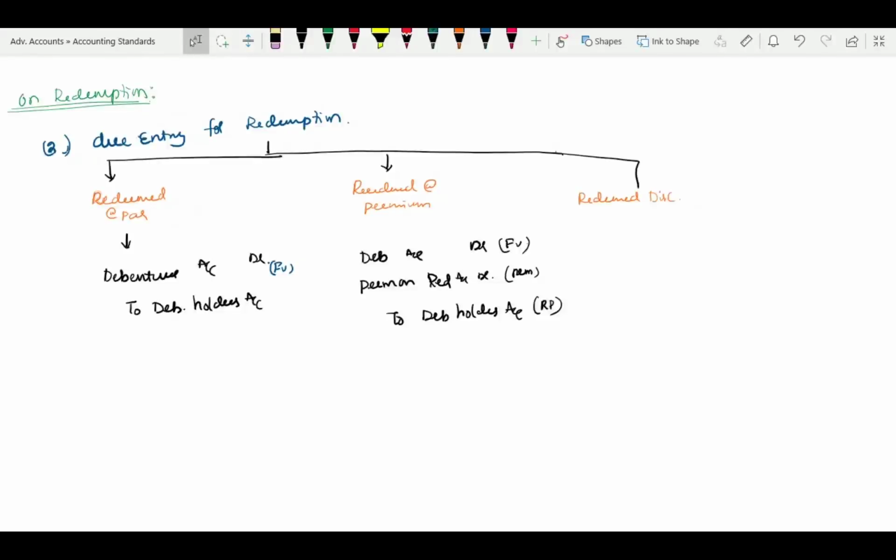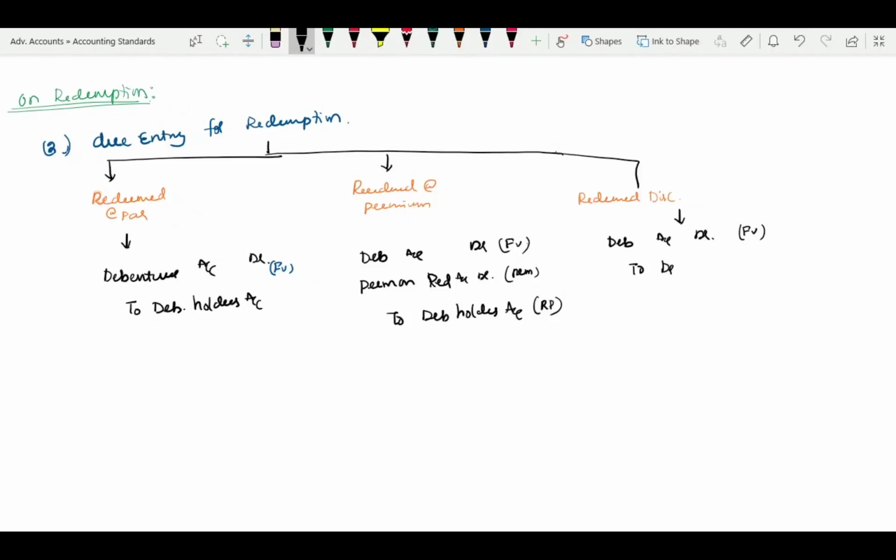Next, the third part, drop an arrow and write down. If it is redeemed at discount, the entry is again debentures account debit, always cancelled at face value. Since the redemption discount is a profit for me, only the net amount I have to pay to debenture holders.